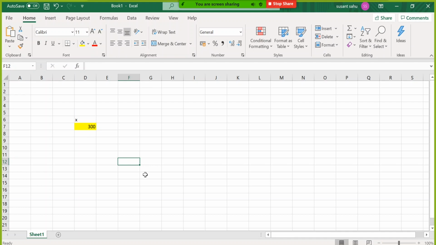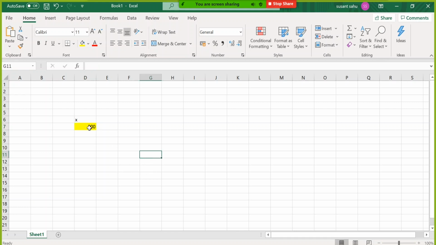Are you with me? It happens, right? Internally. We don't see it, but it happens inside random access memory. So x is the name of the variable, 300 is the value of the variable, and some hexadecimal address behind there, that is called the address of the variable. We already know this much.